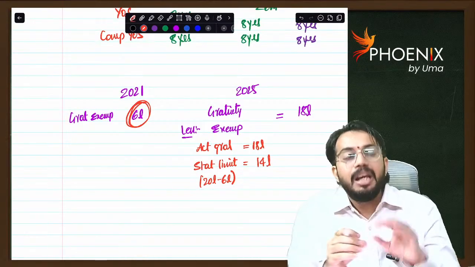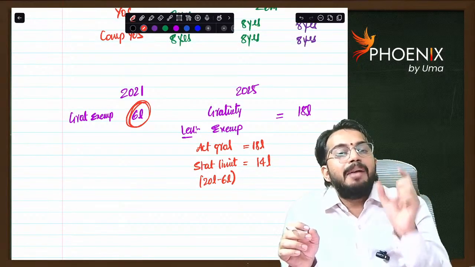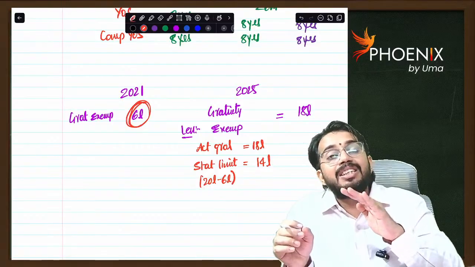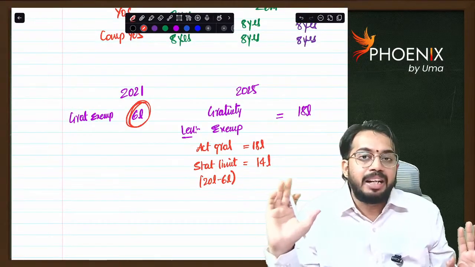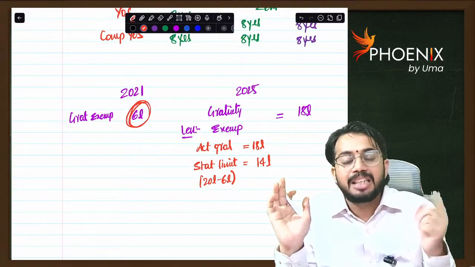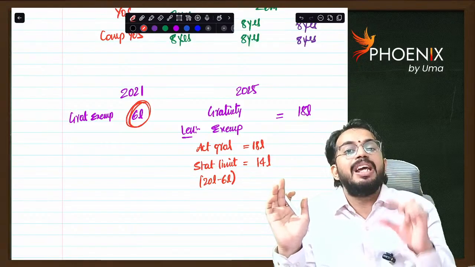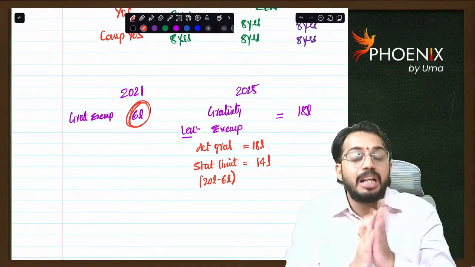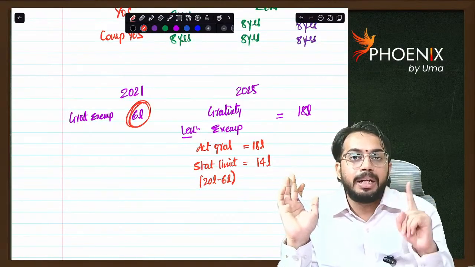So very simple. If you have claimed gratuity exemption in earlier years, excluding that amount, you have to calculate the statutory limit for the second time. For the first time, the statutory limit for gratuity exemption is 20 lakhs. For the second time, it is 20 lakhs minus the exemption claimed in the first case. Are you able to understand? Be very careful. ICAI is testing this point, so you should not commit a mistake. Okay.